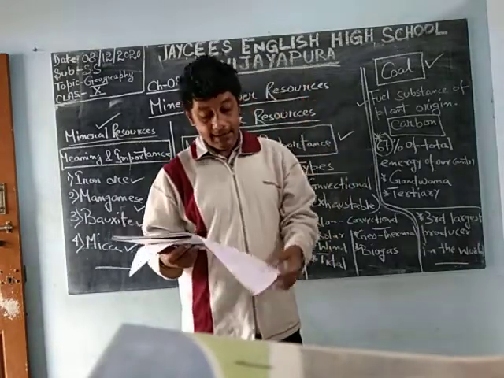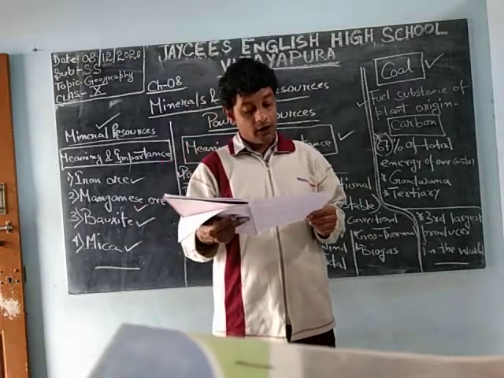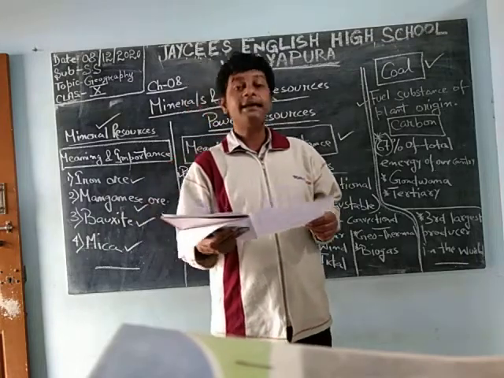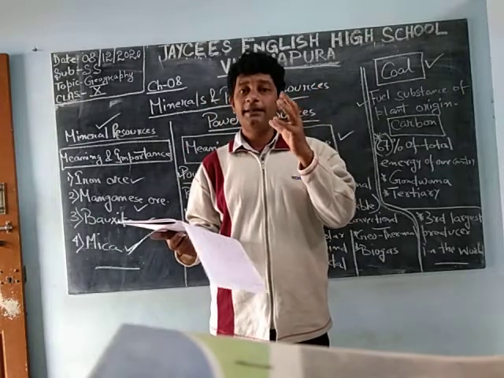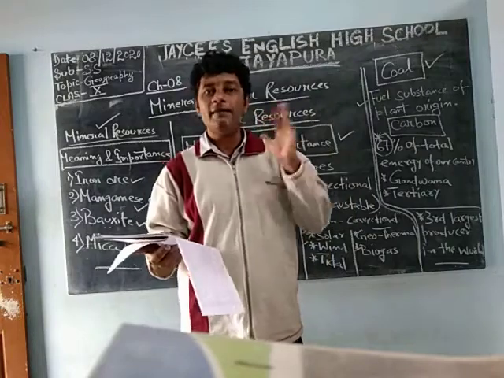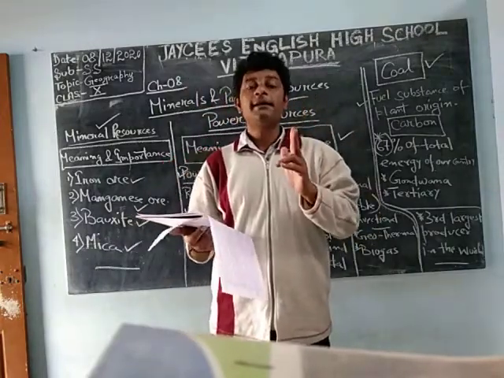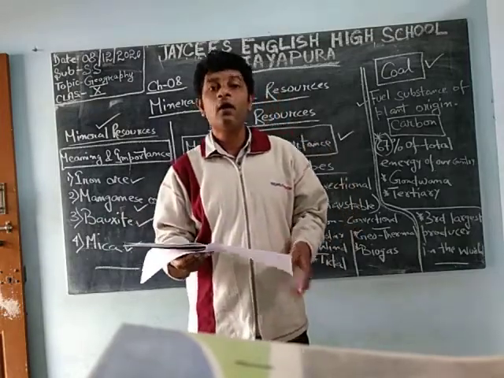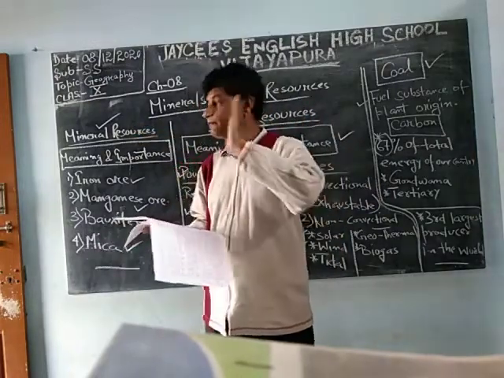Only 2% is tertiary coal deposit. What is this tertiary coal deposit? They are found in rocks of the Oligocene period of the tertiary era. This is also a coal, but it is very less. We should know that we are getting only 2% from this tertiary, and it is found in rocks, unlike your Gondwana.